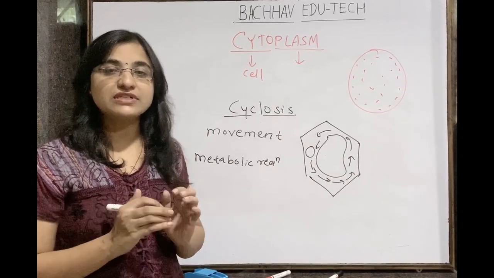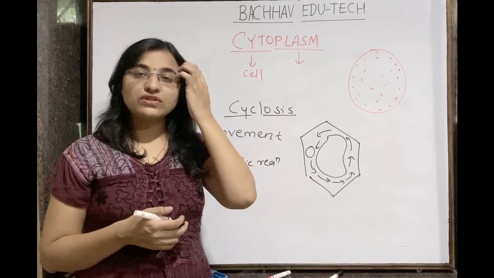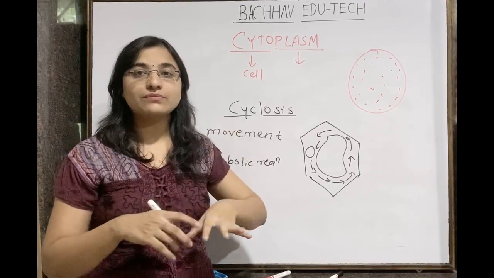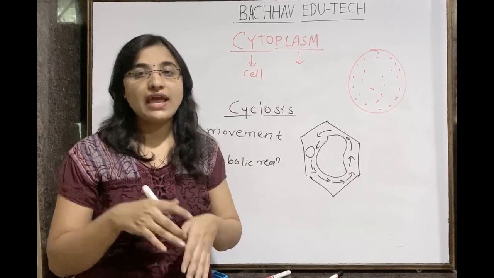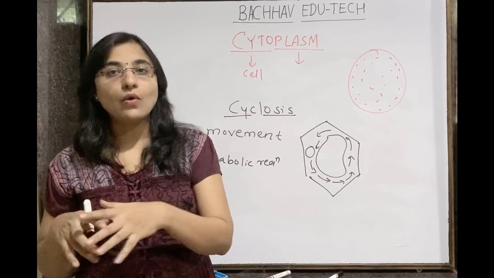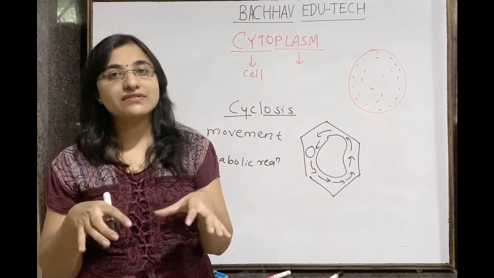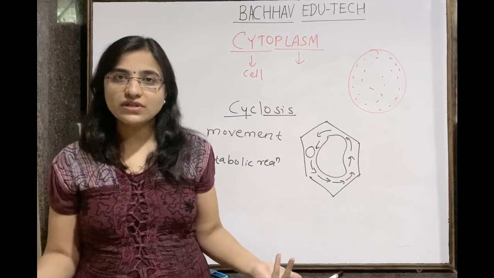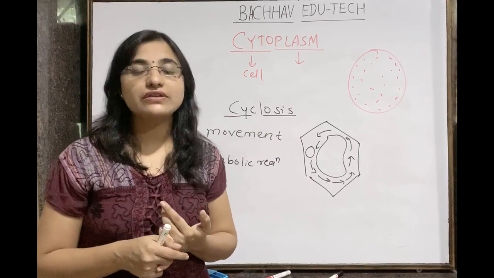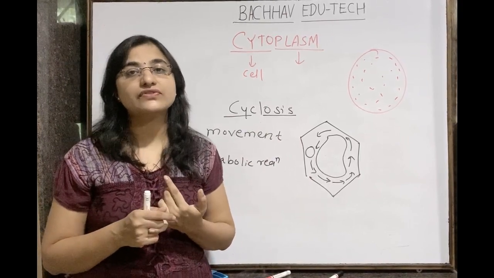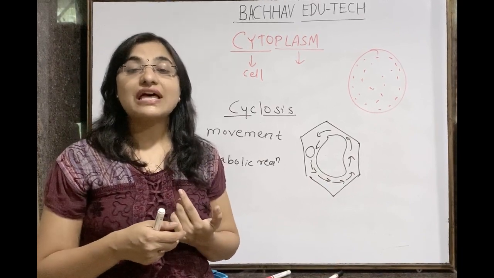So this cytoplasm is nothing but a semi-fluid material, or you can say it is the matrix. This cytoplasm consists of the cytoplasmic matrix, which is also known as the cytosol, and it consists of the cytoplasmic organelles. Whatever structures are present in the cell, which we call organelles, are suspended in the cytoplasm, so they are part of the cytoplasm itself. And the matrix consists of different types of sugars, amino acids, vitamins, water, minerals, different types of gases, and whatever waste products are there, that is also part of the cytoplasm.